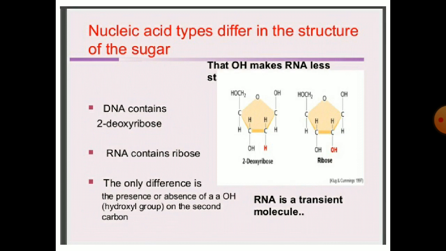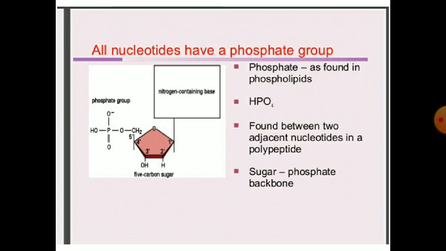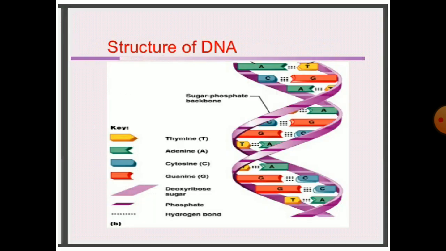DNA contains deoxyribose, RNA contains ribose. The only difference is the presence or absence of the OH hydroxyl group on the second carbon. All nucleotides have a phosphate group. The phosphate group is also found in phospholipids. HPO4 is found between two adjacent nucleotides in a polynucleotide. The sugar-phosphate forms the backbone.